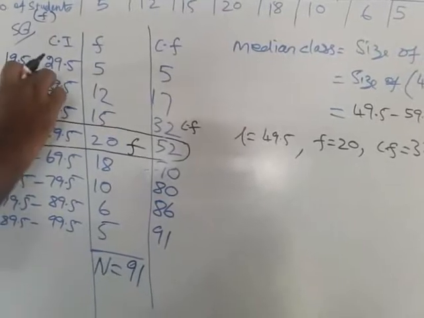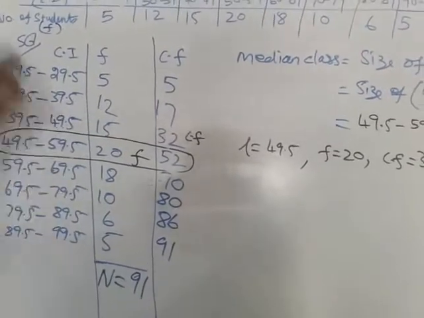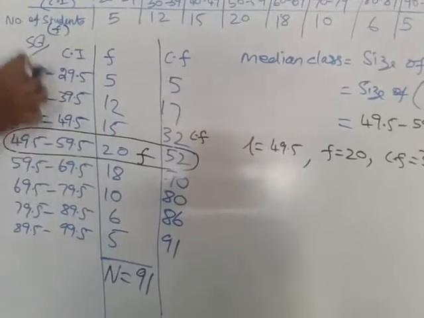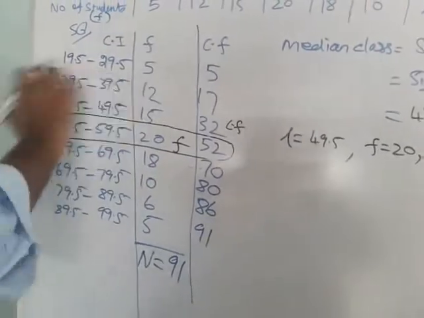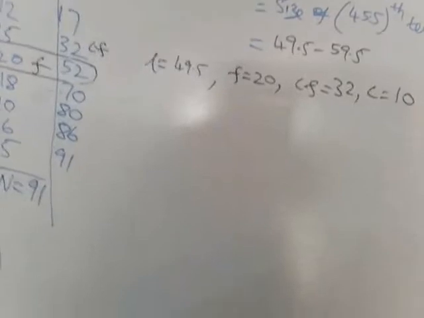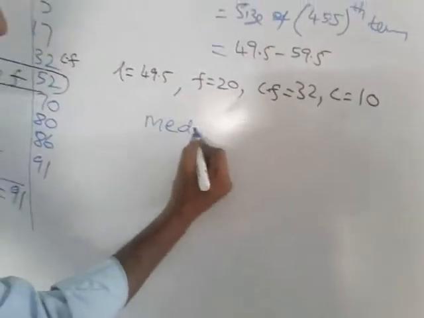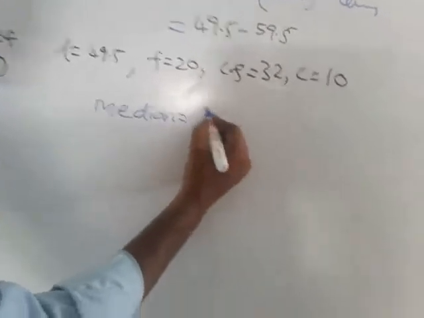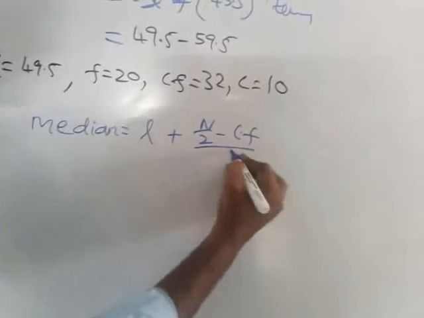Find the difference: 29.5 minus 19.5. Check that all the differences are equal. That difference, the length of the class interval, is called C. So C equal to 10. Okay, now you go to the formula. You know the median formula. Median equals